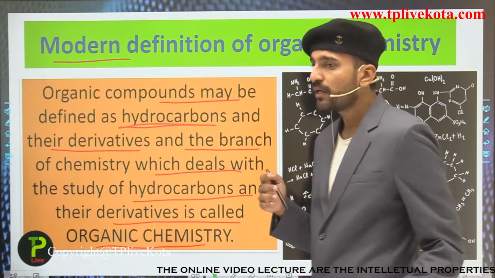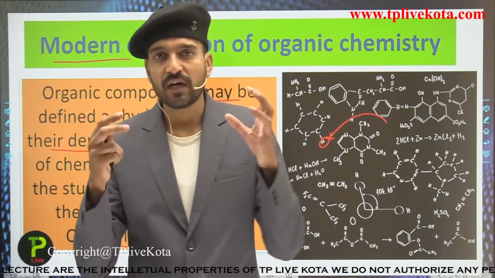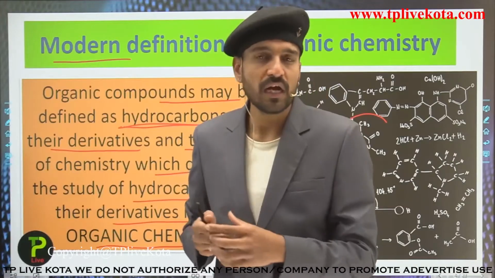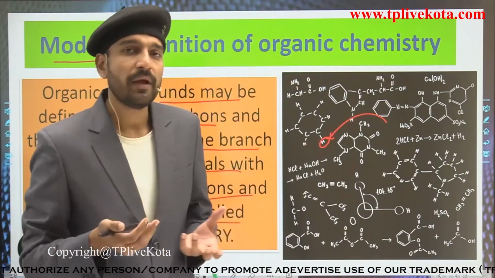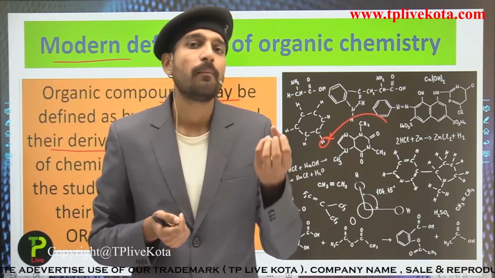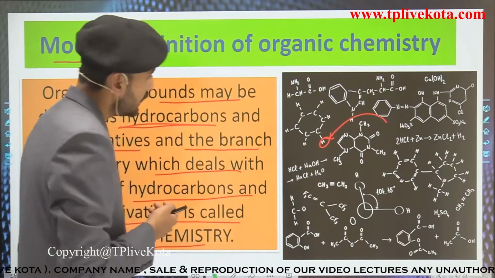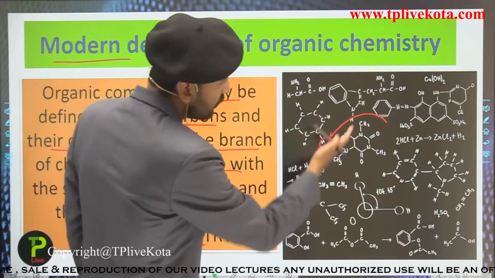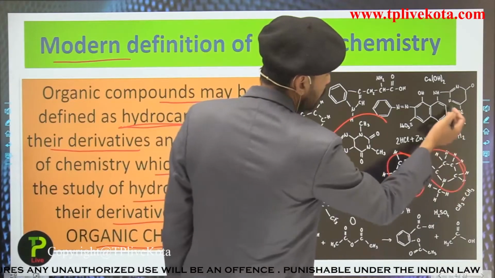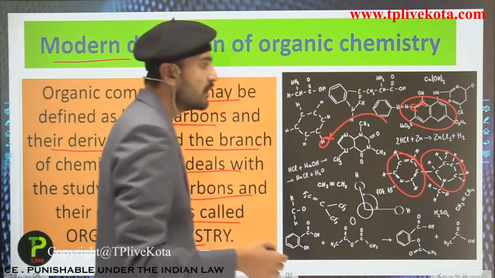That is, all the organic compounds contain the hydrocarbons and their derivatives. If there is an organic compound, then they must include carbon in them. It might be possible that all the hydrogens attached to the carbon have been replaced with some other elements to form a derivative. Here you can see a large number of organic compounds, and they all contain carbon in them. Here the dash means that two carbon atoms are connected.